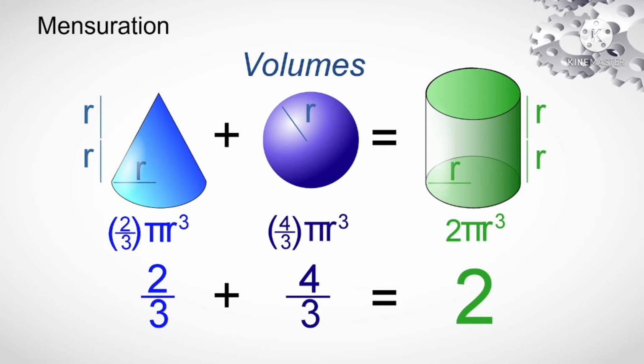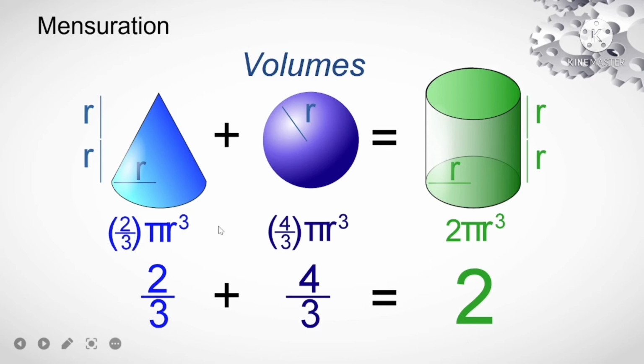The radius of each of these is r, and in the case of the cone the height is 2r, and in the case of the cylinder the height is 2r. The volume of the cone is 2 by 3 pi r cube.